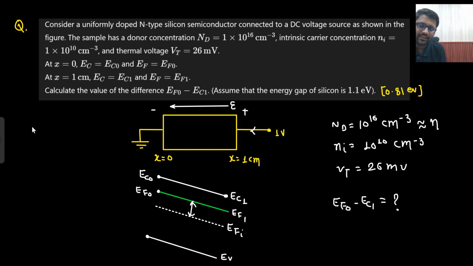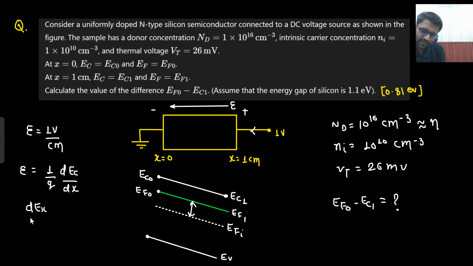That my applied electric field is 1 volt per centimeter. Do you agree to this point? 1 volt is applied across 1 centimeter, so my applied electric field is 1 volt per centimeter. And I know that if this is the applied electric field, then 1/q times dEC/dx. So the slope in my conduction band, dEC/dx, would be equal to 1 electron volt per centimeter.